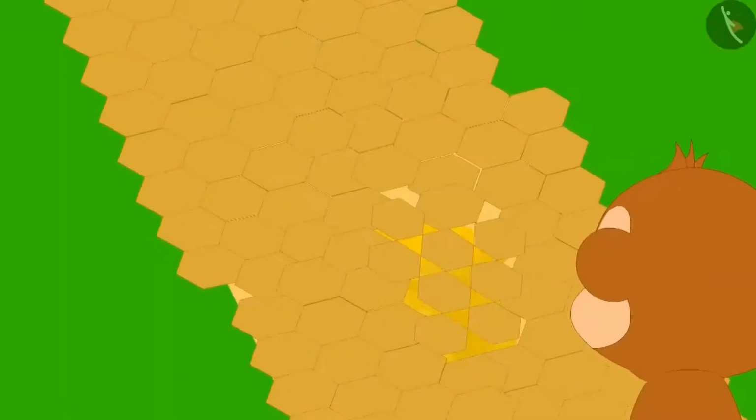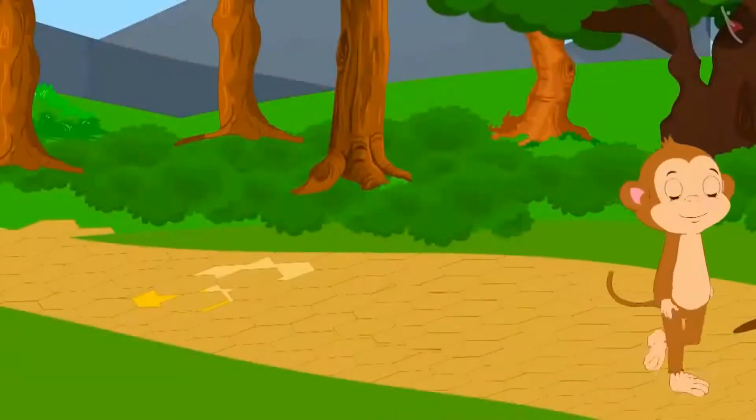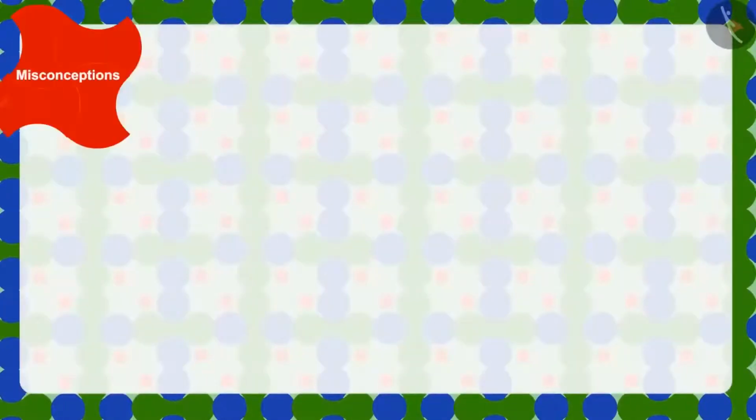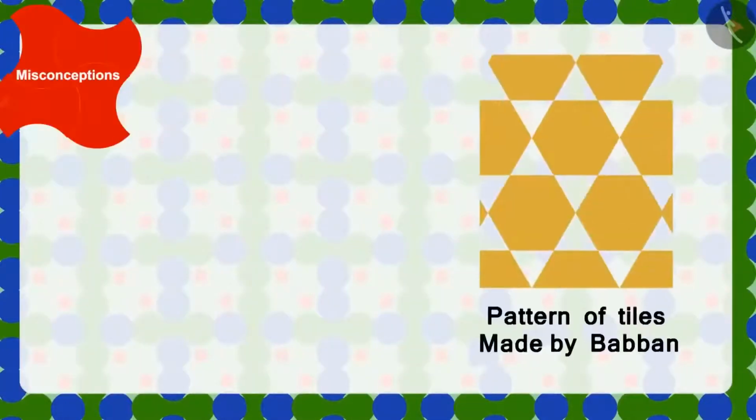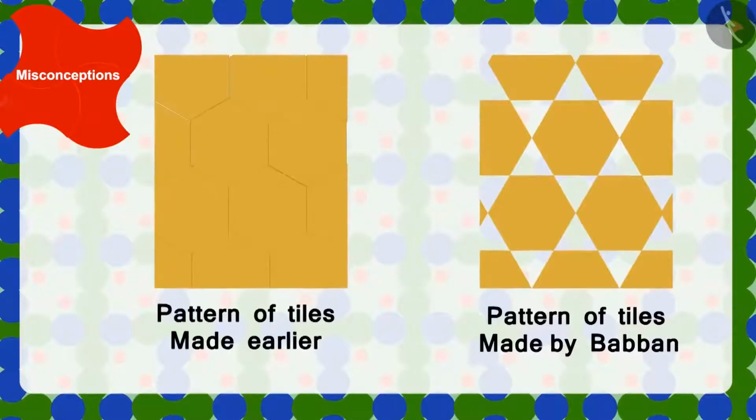But he was not able to understand how the tiles were fixed on the floor. He placed the tile like this and went home happily. Children, can you tell me what is the difference between the patterns of the tiles made by Babban and the pattern of tiles already present on the floor?